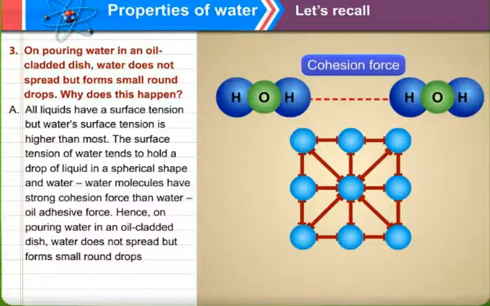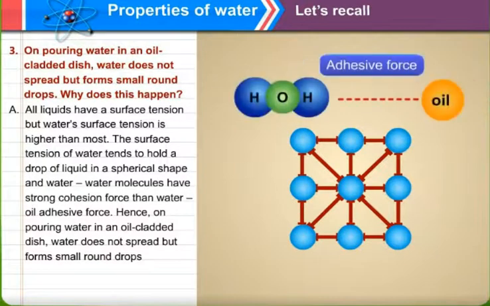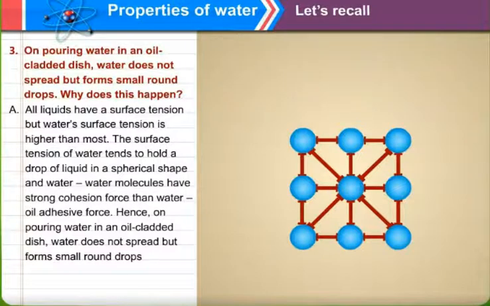Cohesion force means the force of attraction between the same molecules, that is between the water molecules, and the adhesive force is the attraction between two different substances, like here you can see water and oil.